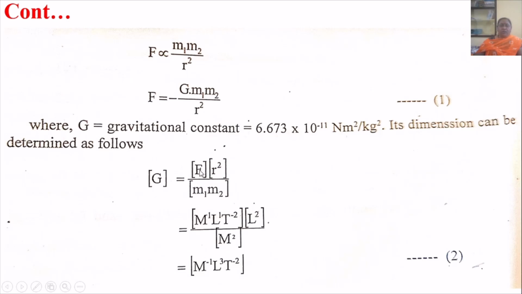So dimension of force is here given by M1 L1 T raised to minus 2, and dimension of R square is given, that is L square, and dimension of M1 and M2 are M square. So after simplification, G equal to M raised to minus 1 L cube T raised to minus 2.